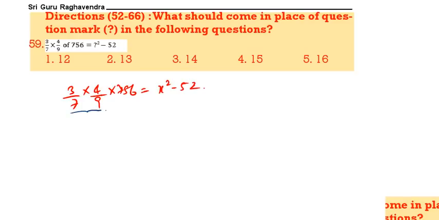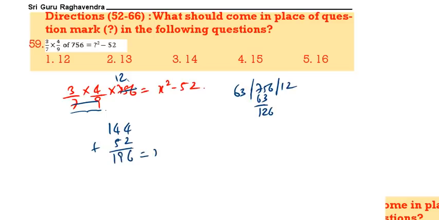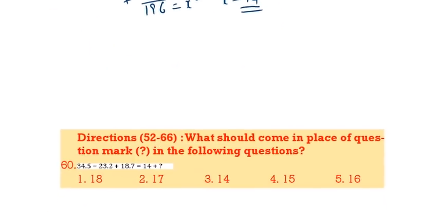This 9 into 7 63 with 756. 63 ones 63 twos, so it will be equal to 12. Now 3 into 4 12. 12 into 12 144. 144 plus 52 is 196. x square 196, x is equal to 14. Root 196 is 14. Next question. 60th question.